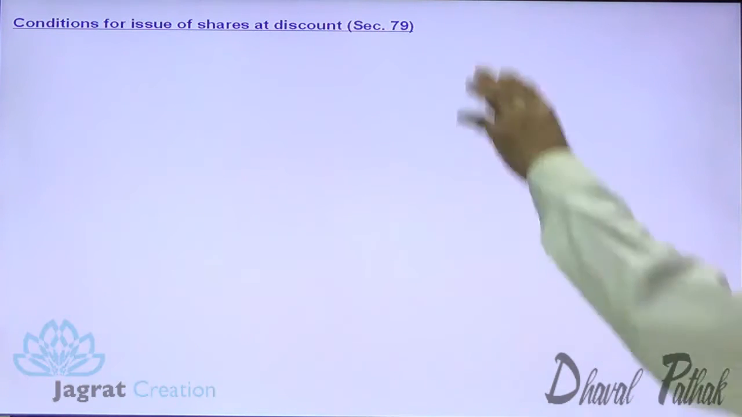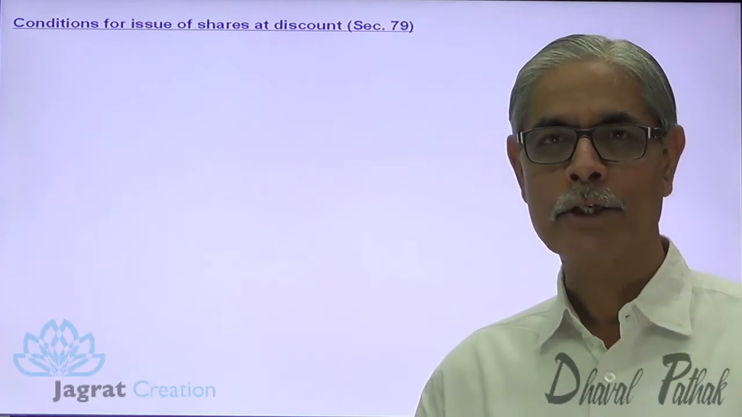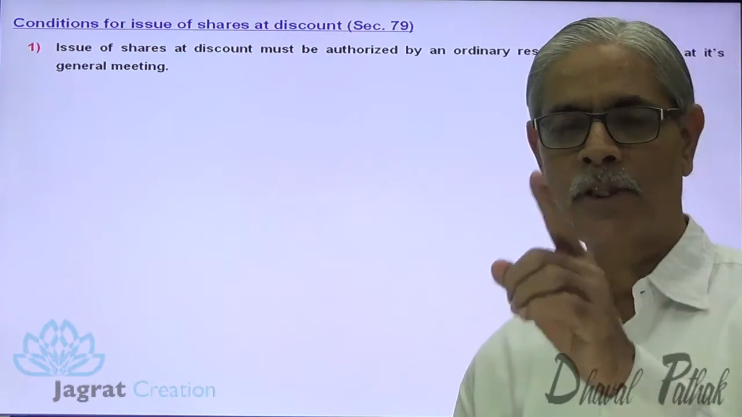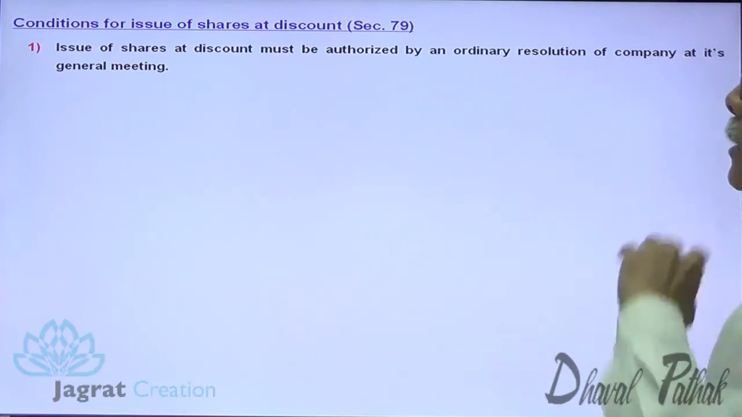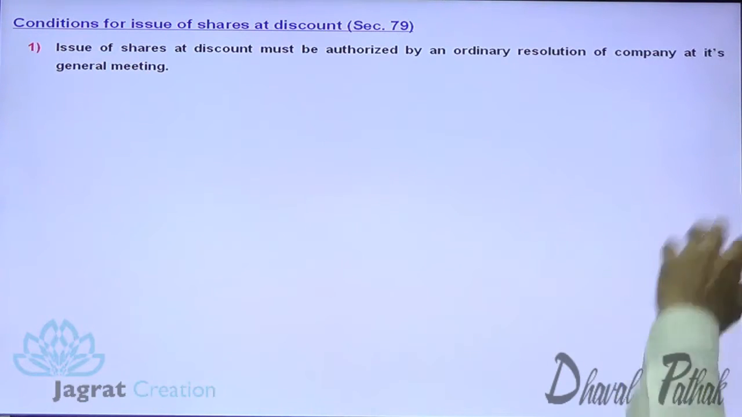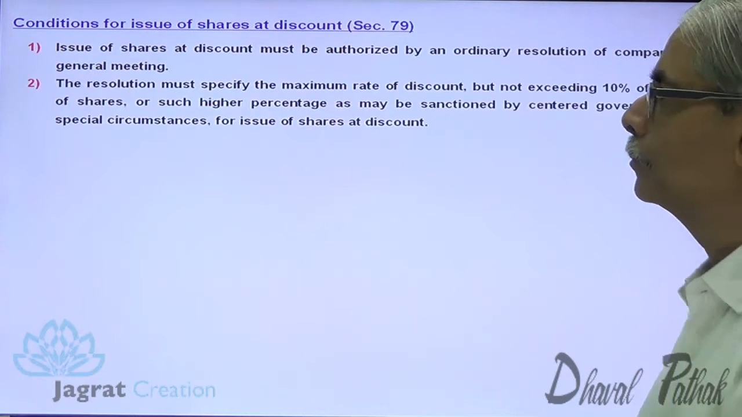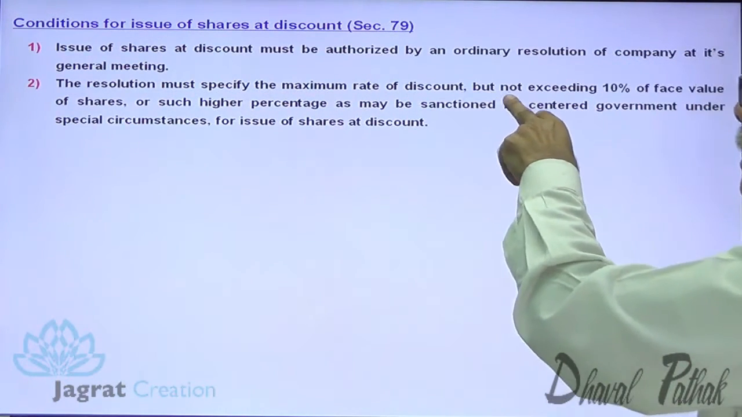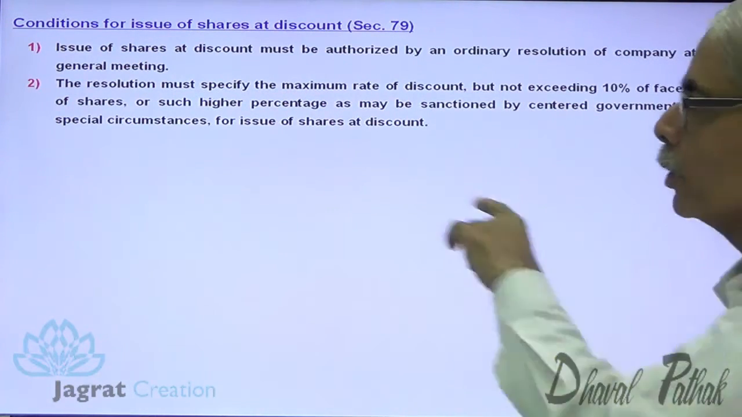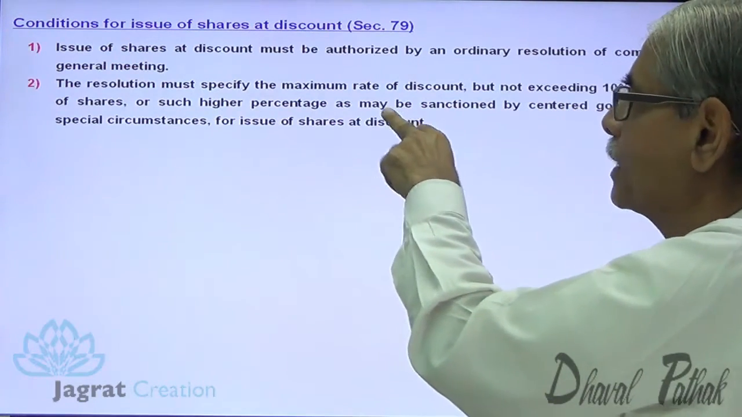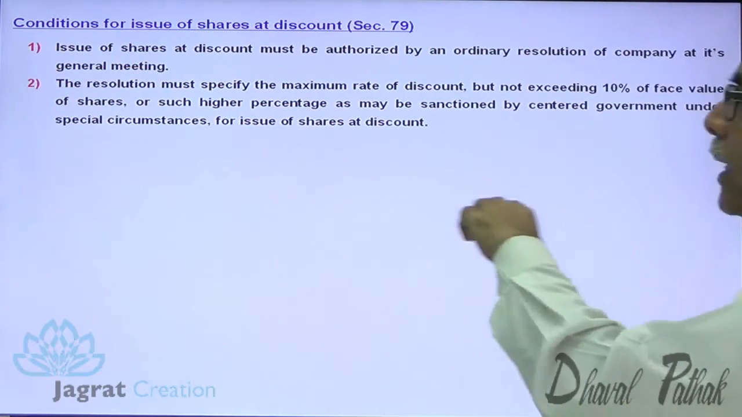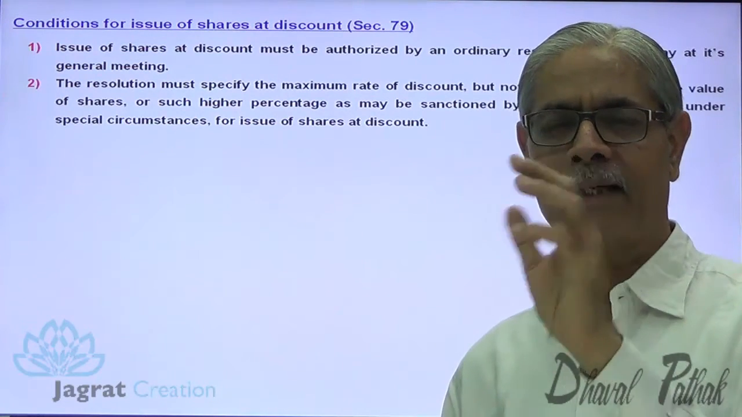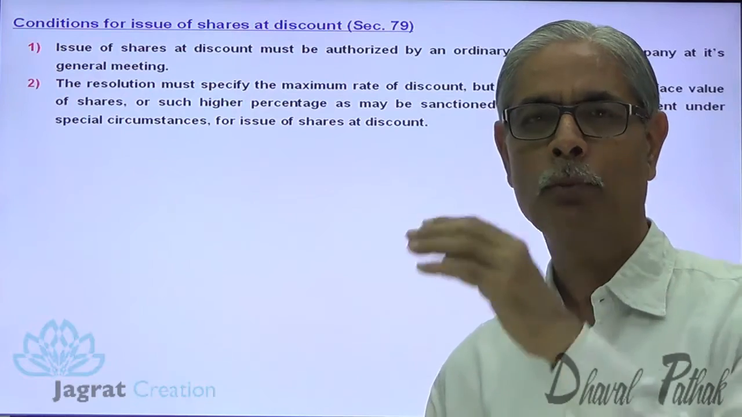Now I want to talk about the conditions for the issue of shares. Issue of shares at discount must be authorized by the ordinary resolution of the company in general meeting. Resolution must specify maximum rate of discount but not exceeding 10% of the face value of shares, or such higher percentage as may be sanctioned by the central government under the special circumstances for the issue of shares at discount. So maximum discount could be 10% that could be offered.